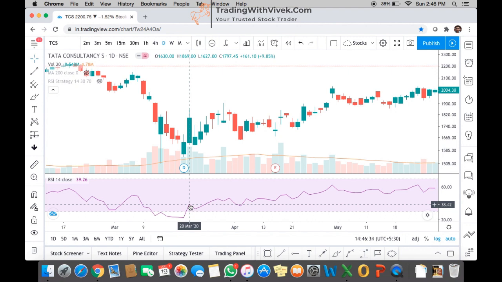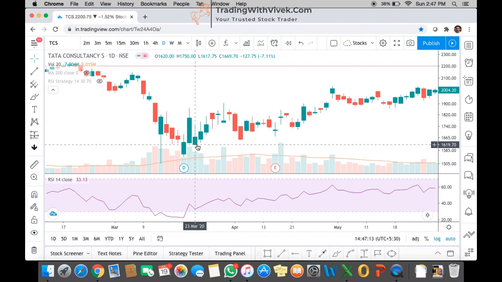We will wait till the end of the day to let the candle close, because we are taking all decisions based on the closing of the day on the daily chart. Where we need to buy: here the candle closed at 1797.75, but we have to take the action the next day in the morning, whatever price it opens at. It opened at 1619. It was a gap down, so it was automatically in our favor.